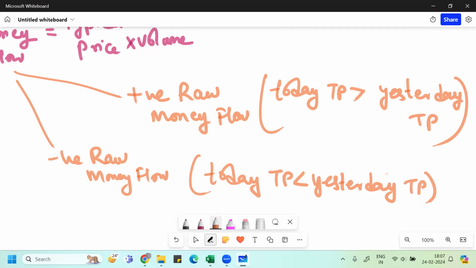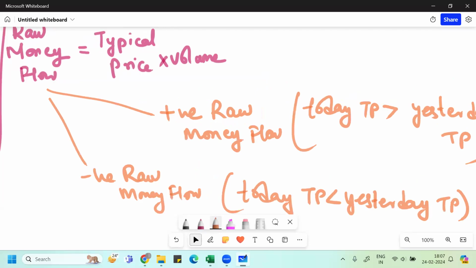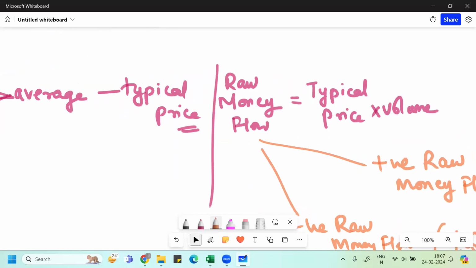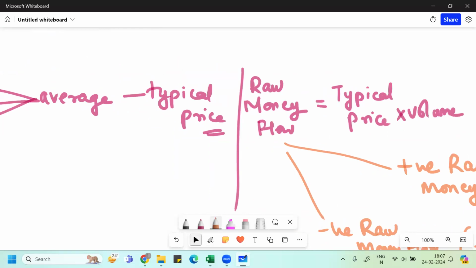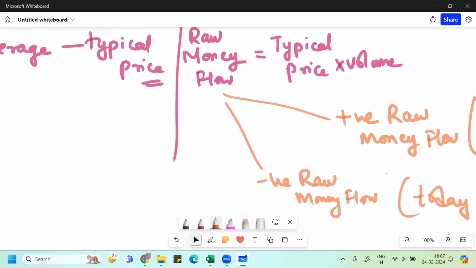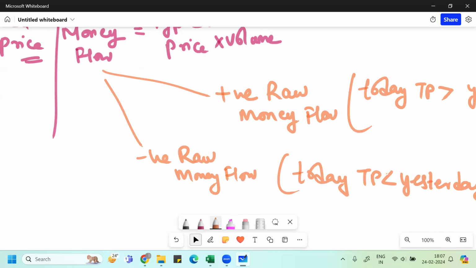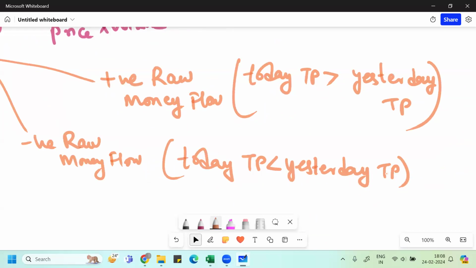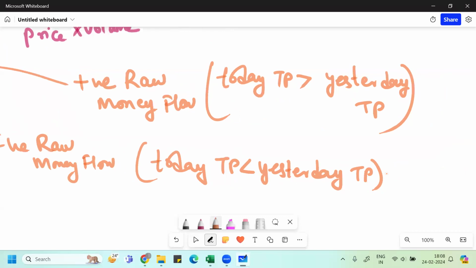Typical price is nothing but a weighted average of the price, and when it is multiplied with the volume, MFI becomes a volume-weighted relative strength index methodology, which works on considering highest, lowest, closing, and volume altogether. Whatever value we get by taking the average of highest, lowest, and closing, we multiply with volume to get raw money flow. That raw money flow we put under two parts: positive raw money flow and negative raw money flow.